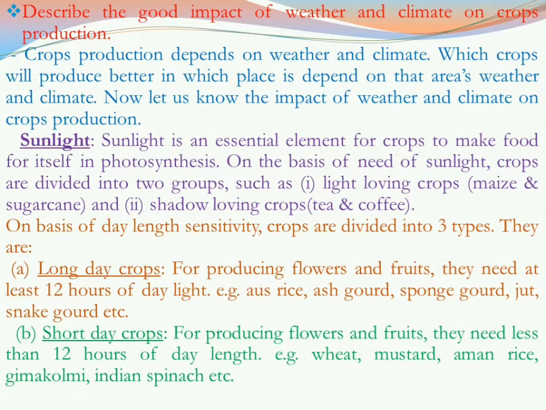So that is the difference between long day crops and short day crops, because duration of sunlight is the main impact on these two crops. And the third type is day neutral plants, or crops which don't depend on day length or sunlight, like groundnut, banana, tomato. Season neutral crops and day neutral plants are the same.